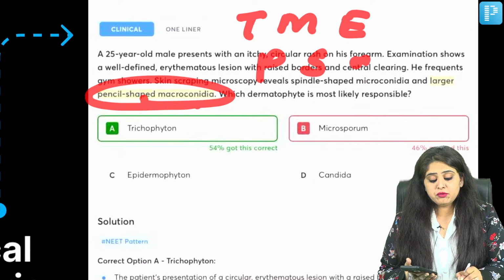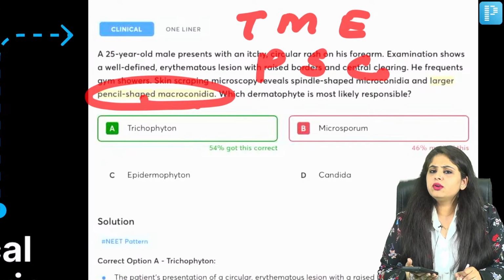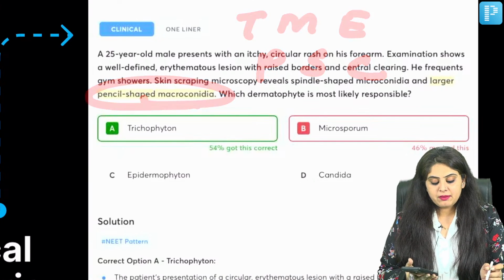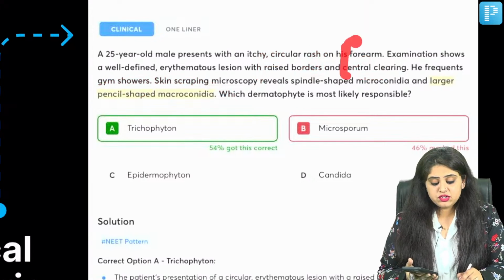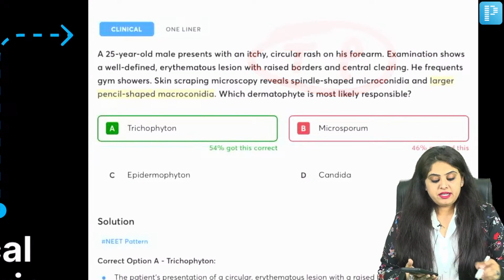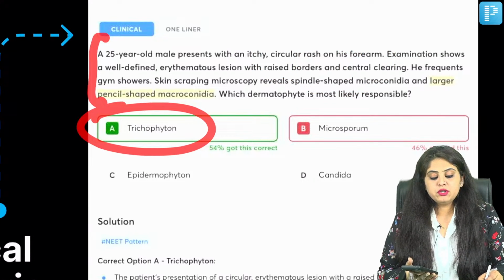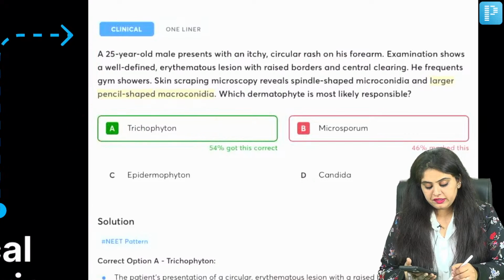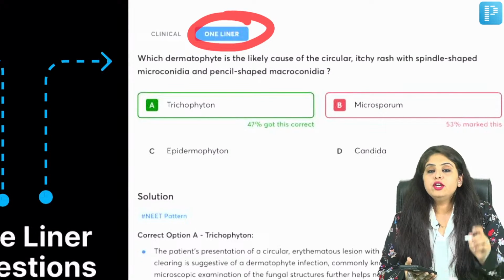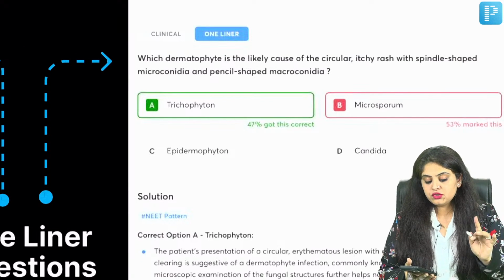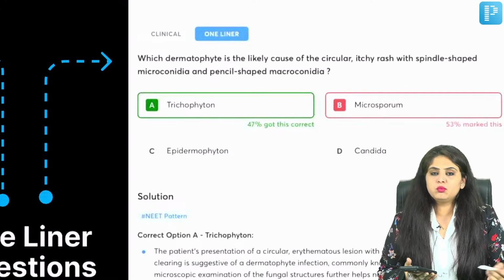TME, PSC, and for those who are having FOMO, don't worry, as you will see the videos, you will get our mnemonics also. So you all know that when I'm talking about pencil shaped, I'm talking about trichophyton. So that is the answer, but that was given to you as a clinical question. If you want to see the same in the form of a one-liner, you just need to switch. So how to switch? That is Dr. Anu. It's a simple one-touch thing.